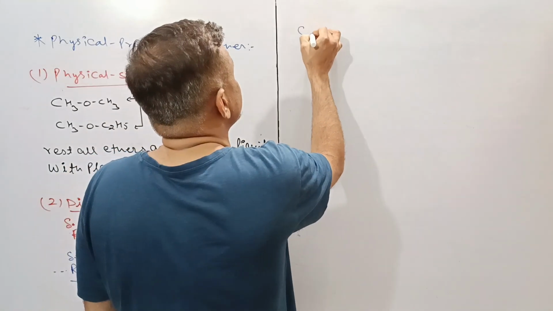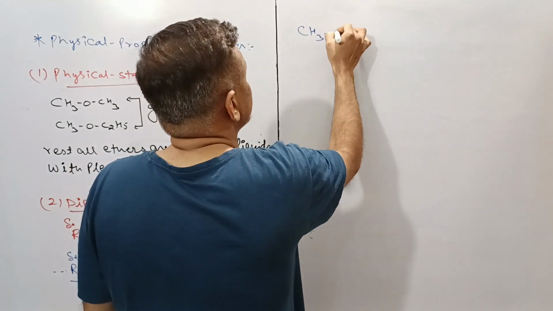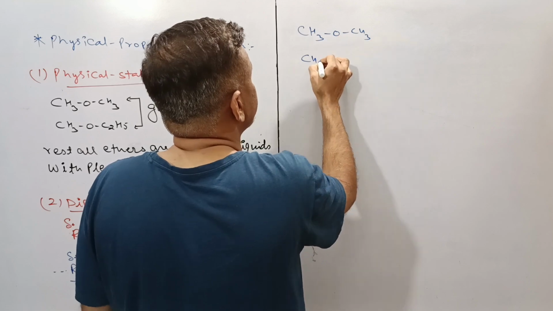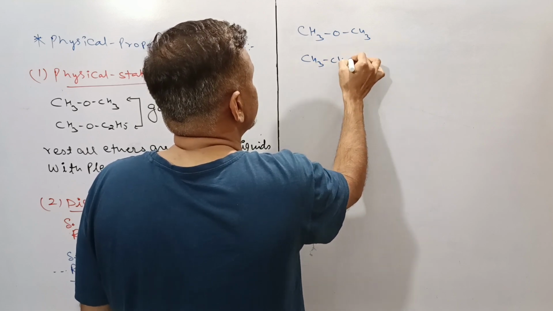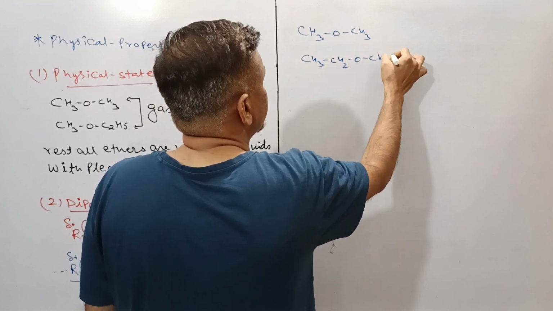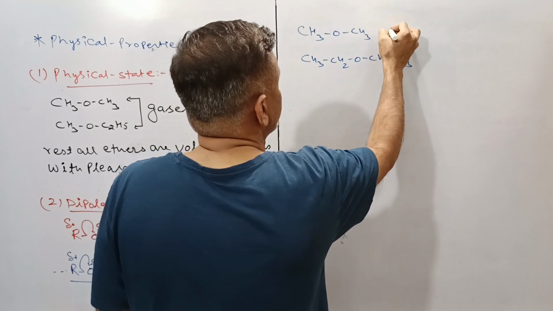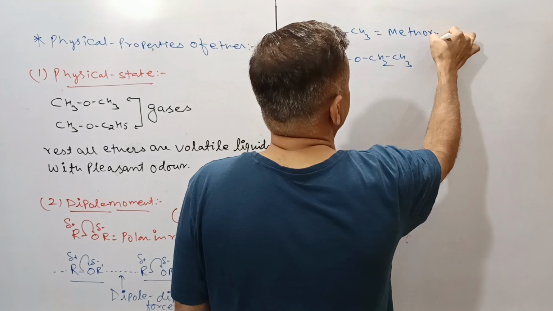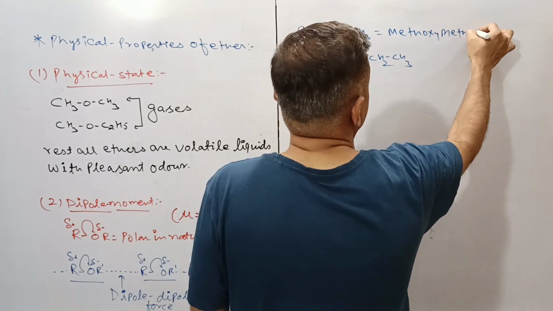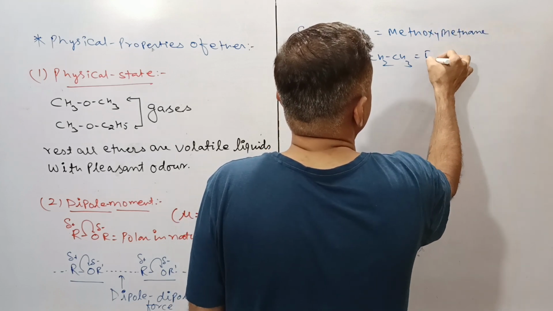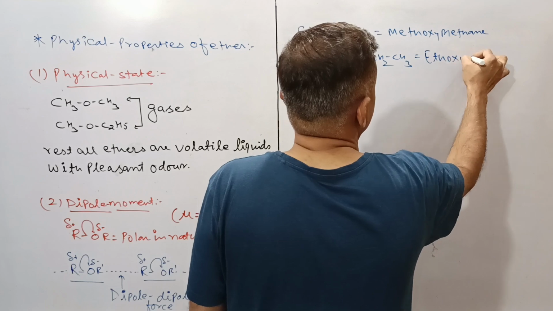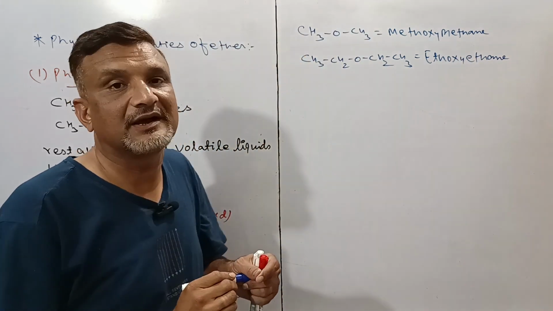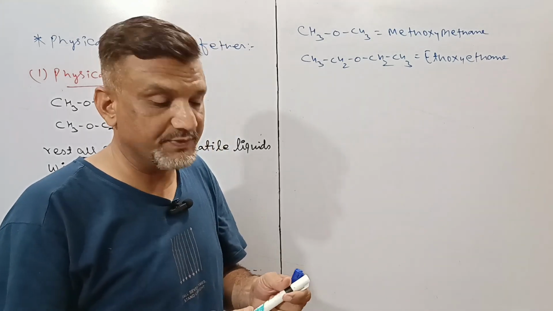This was regarding to the polar nature. If we will go with two of the important examples, one of them is your methoxymethane and another is your ethoxyethane. If we will go with the dipole moment, then here is the most important thing.